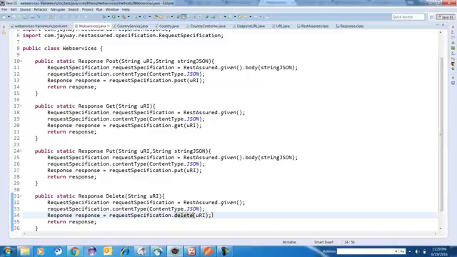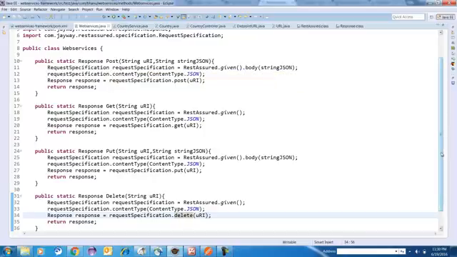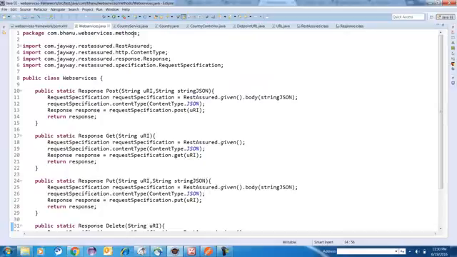So again this method will do a delete. So my 4 methods are ready: post, get, put and delete. Now my web services.java class coding is ready, right? Now this class coding is ready. And guys, you see one more thing. See, I've done a lot of imports.